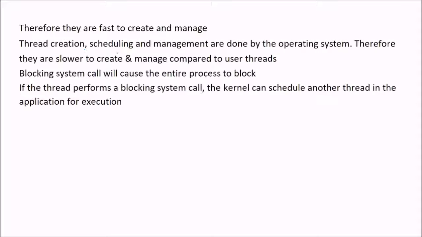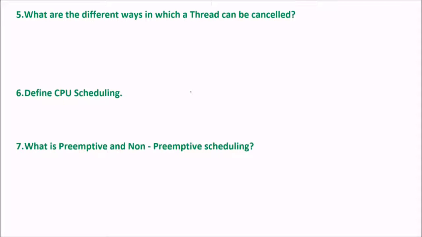For kernel threads, creation, scheduling, and management are done by the operating system. Therefore, they are slower to create and manage compared to user threads. With user threads, a blocking system call will cause the entire process to block. If a kernel thread performs a blocking system call, the kernel can schedule another thread in the application for execution. So these are certain differences between kernel and user threads.